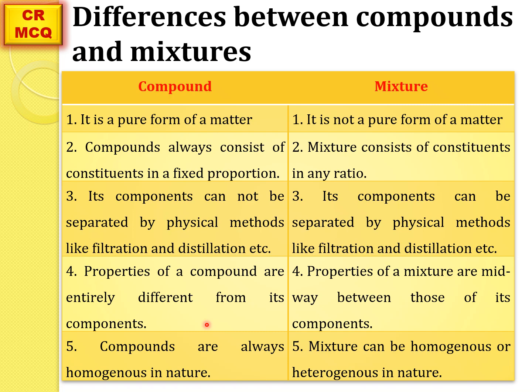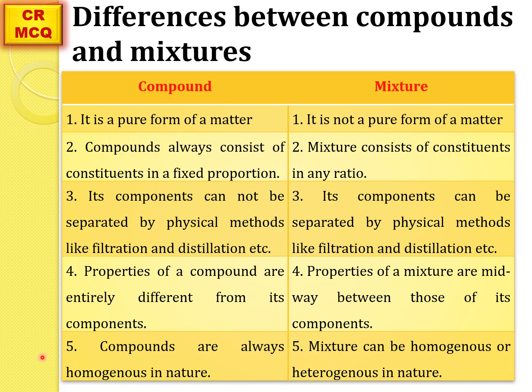So we can say that properties of compounds are entirely different from their constituents, whereas properties of mixtures are midway between their components. For example, sugar is sweet in taste. Water is tasteless. If you add sugar into the water, the sweetness of the solution is in between that of the sugar and the water.